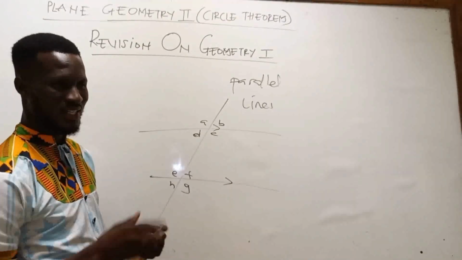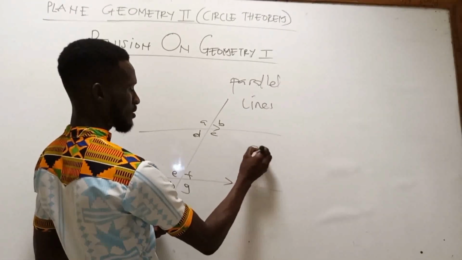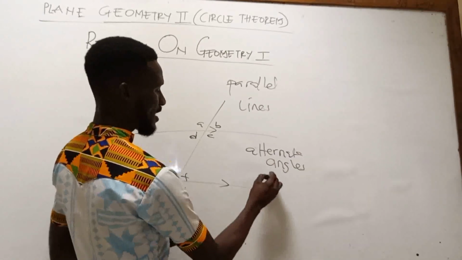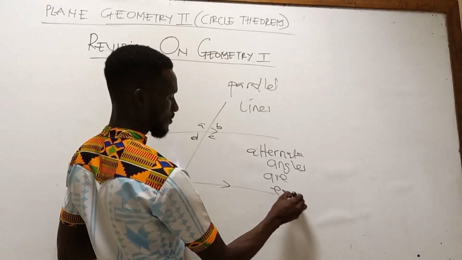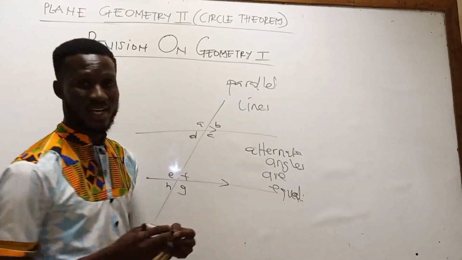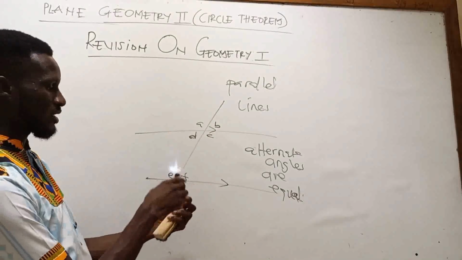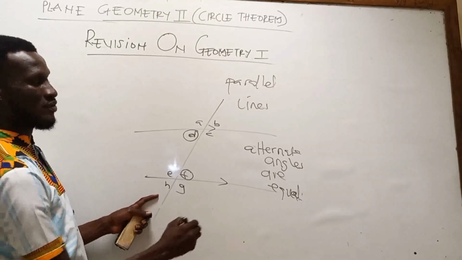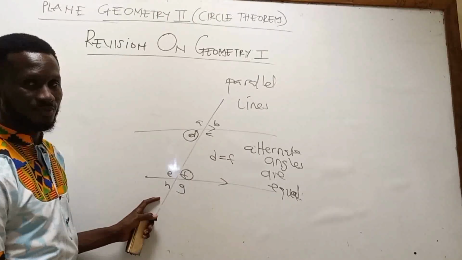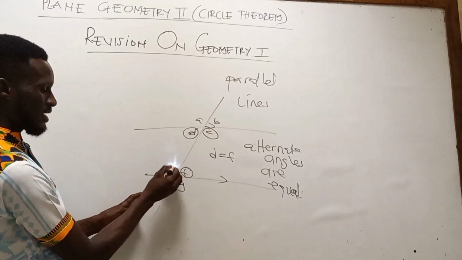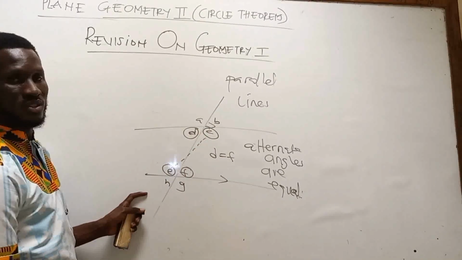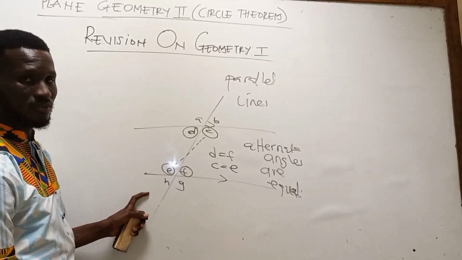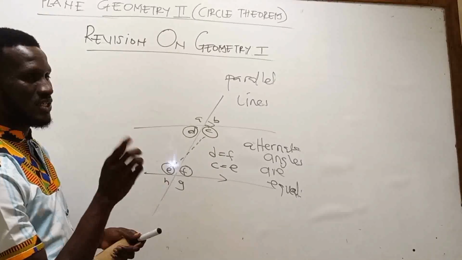Now let's talk about alternate angles. Alternate angles are equal. Which angles are alternate? The D here and the F here are alternate angles. Therefore, D is the same as F. C and E are also alternate angles, so C is the same as E.